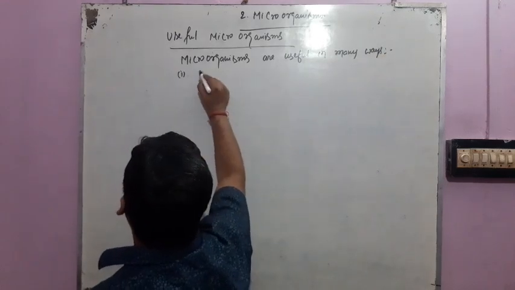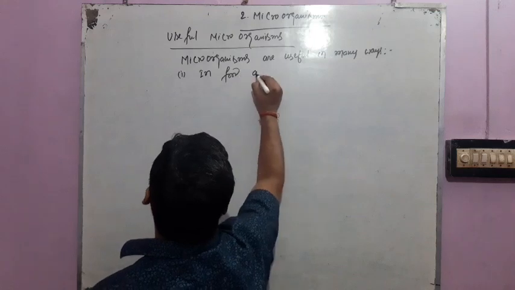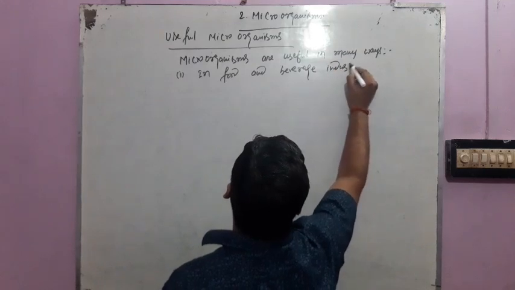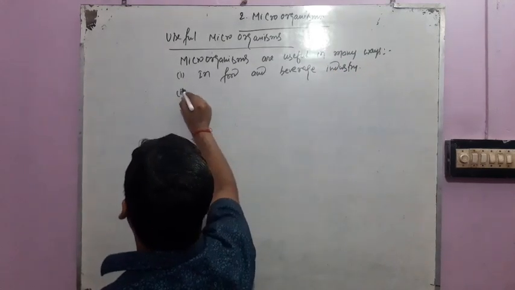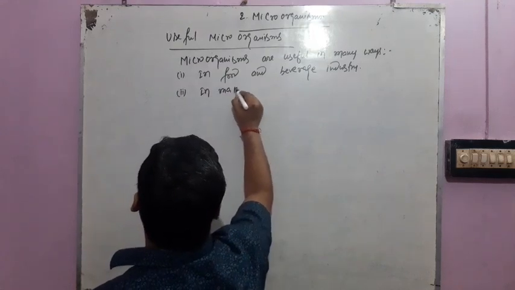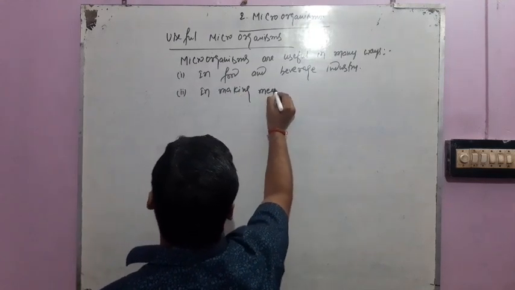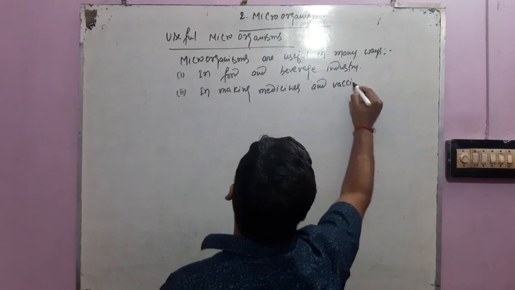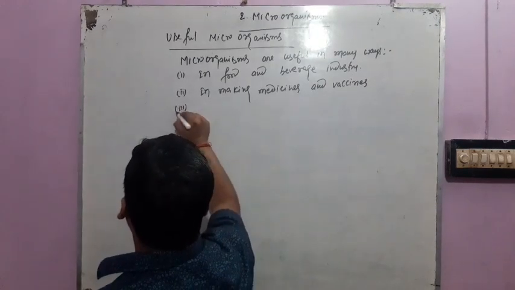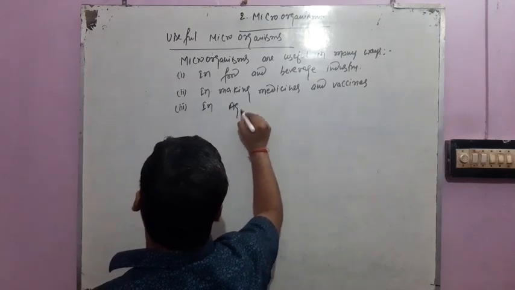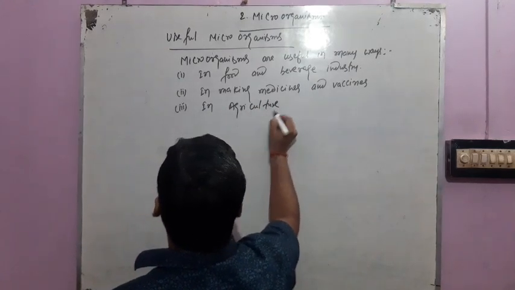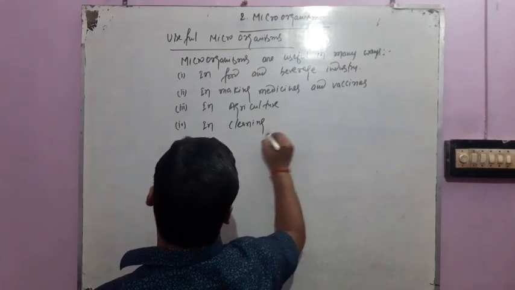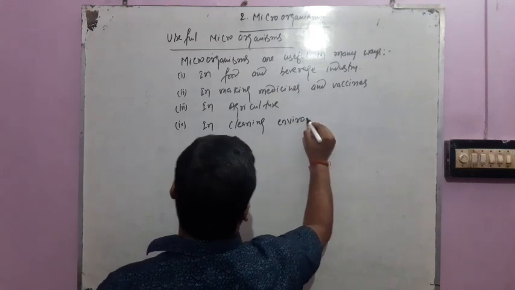In the food and beverage industry, in making medicines and vaccines, in agriculture, and the fourth, in cleaning the environment also.